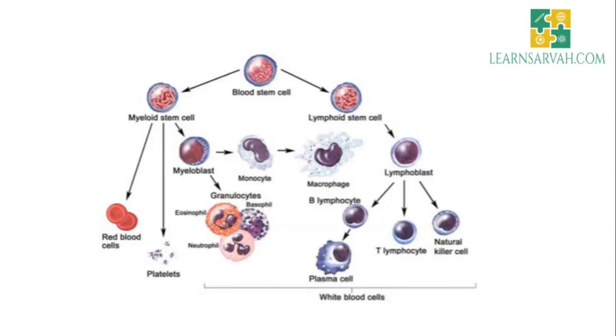And we have discussed earlier that from myeloid stem cells both RBCs and WBCs are produced, except the lymphocytes. That is, myeloid stem cells produce RBCs, and also they produce myeloblasts, which are precursors of all granulocytes and agranulocytes.